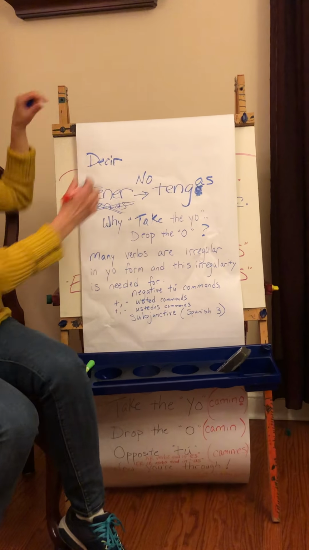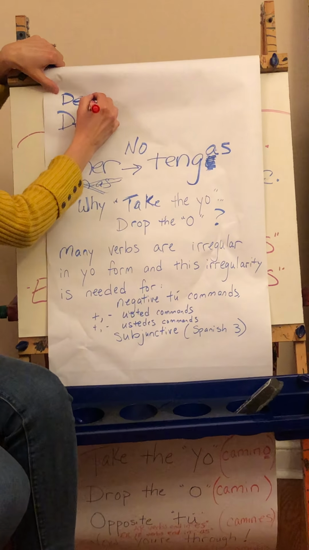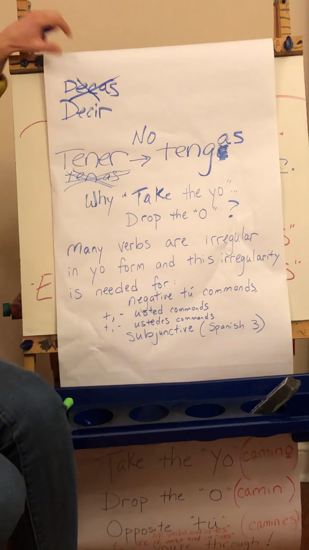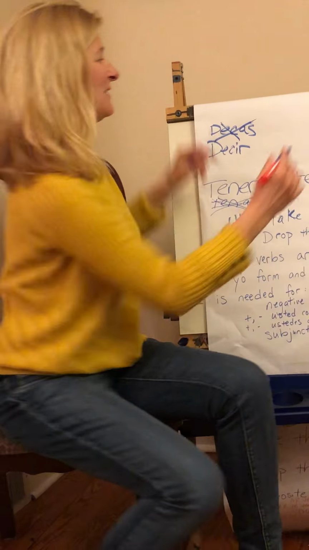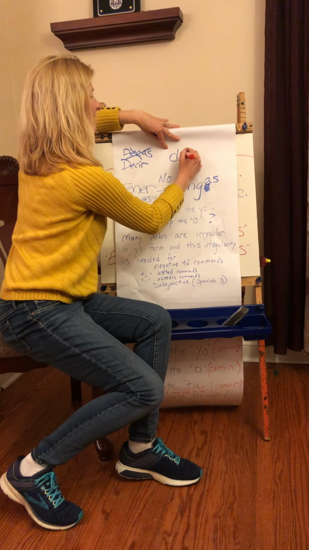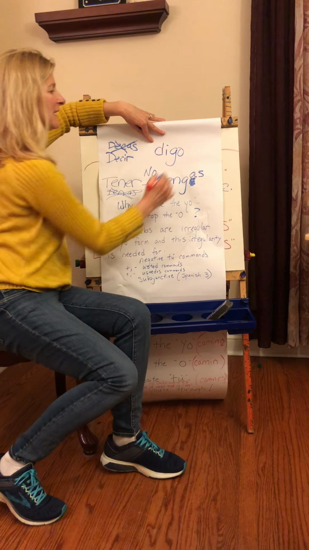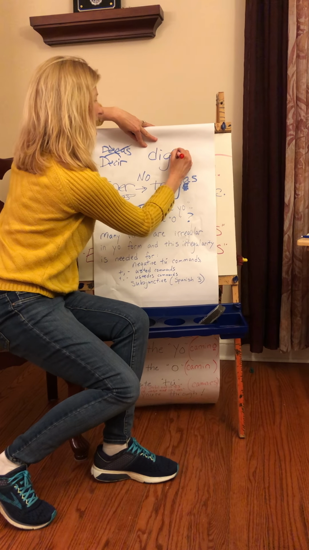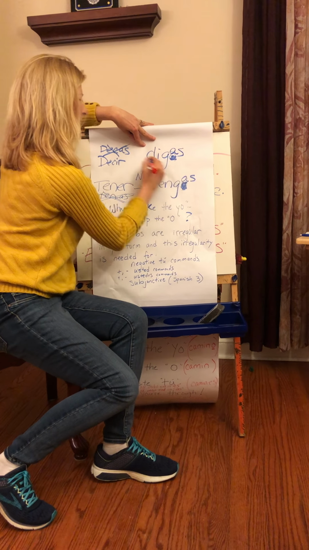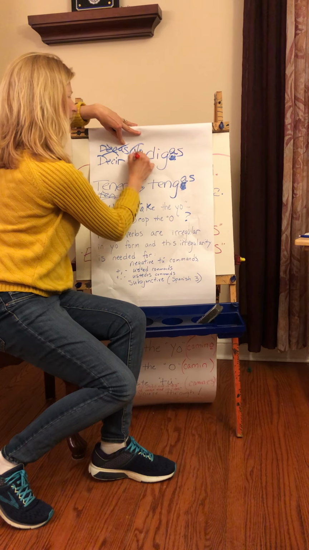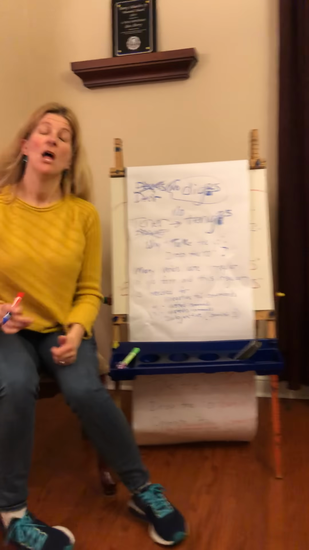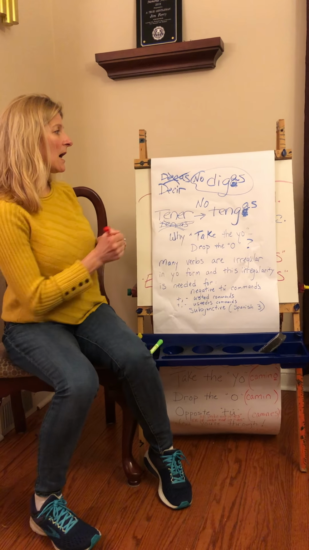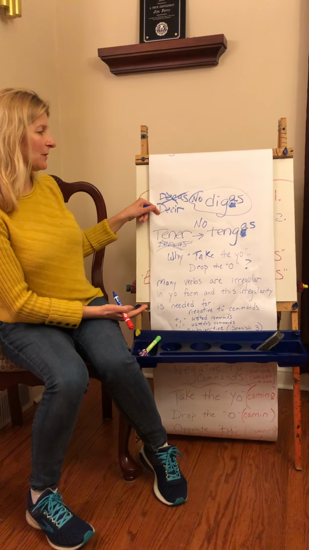The reason why is because this is not right. That's wrong. Because this here is one of our go verbs. So I'm going to take the O. I'm going to drop the O. Opposite tú, so IR verb's going to get an AS ending. And now you're through. No digas means don't say, don't tell. Plenty of go verbs are going to work like that.